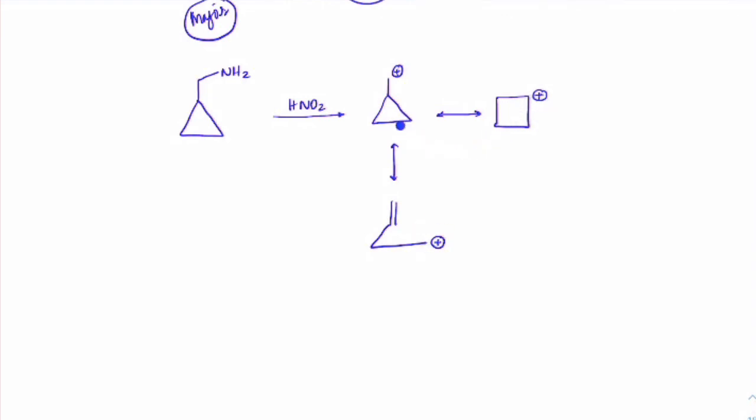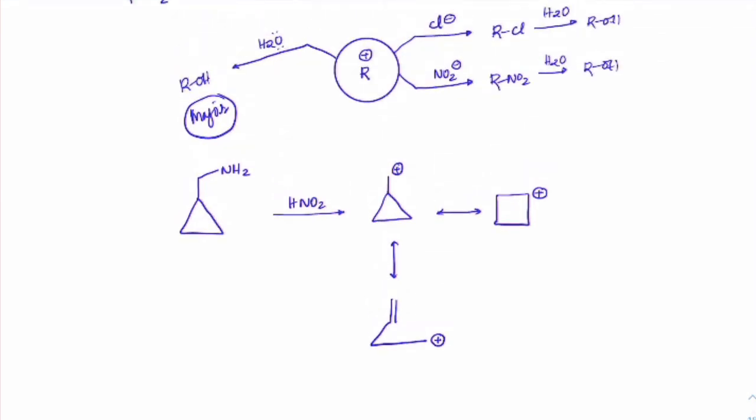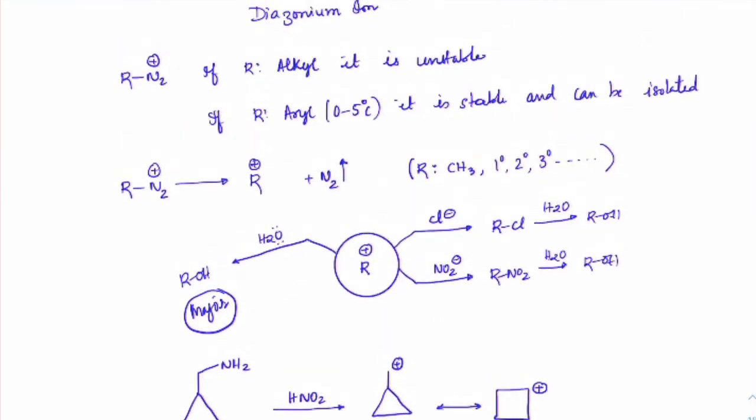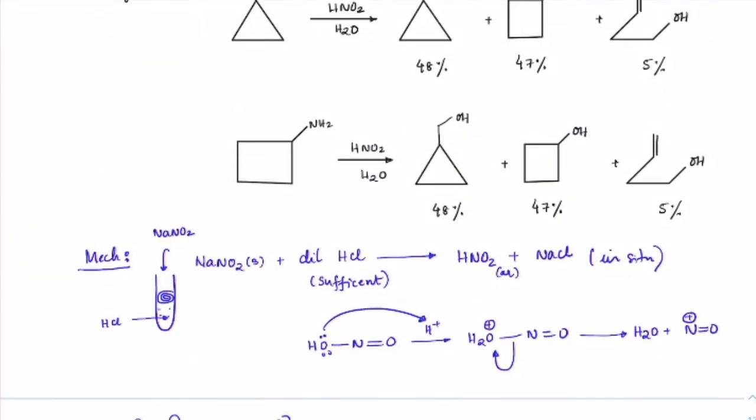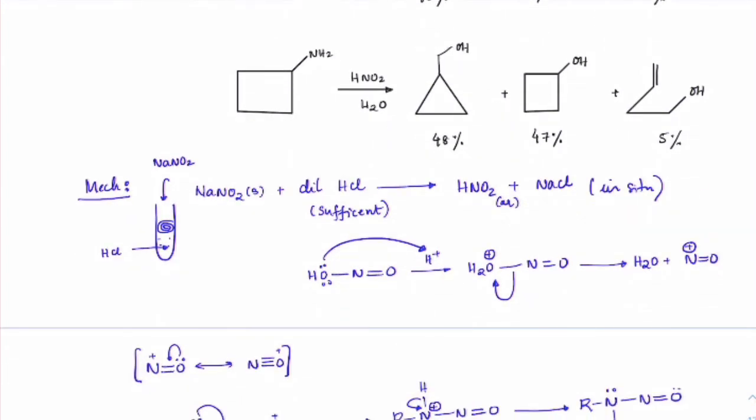Now here, this is very debatable between these two. The difference in the percentage is very small, although this might be more stable. That comes with the fact that the ring strain is being reduced a lot when it comes to the cyclopropyl group. So that's why quite an amount of cyclopropyl alcohol is also observed. This has been there in NCERT directly with the values, 48, 47, 5%. So it's better you remember these values.